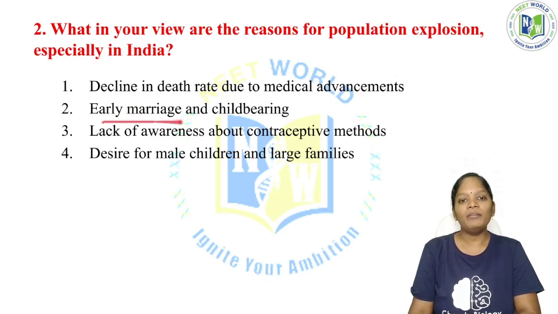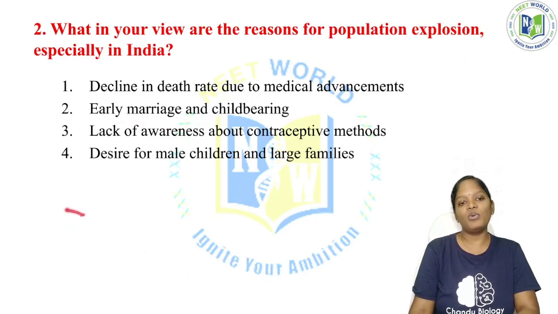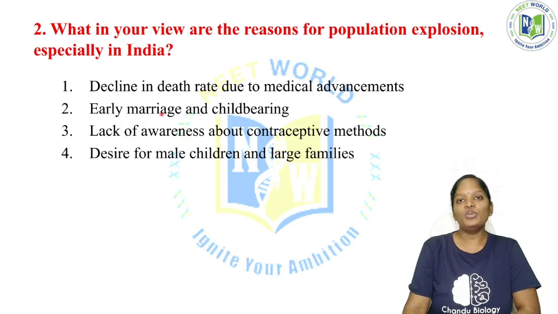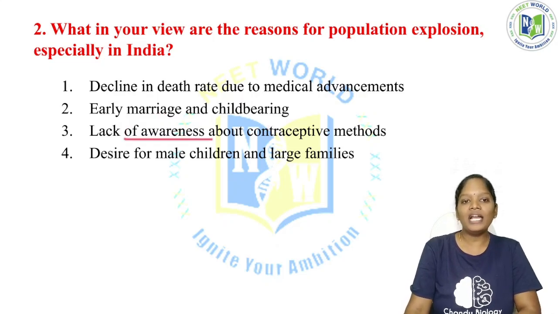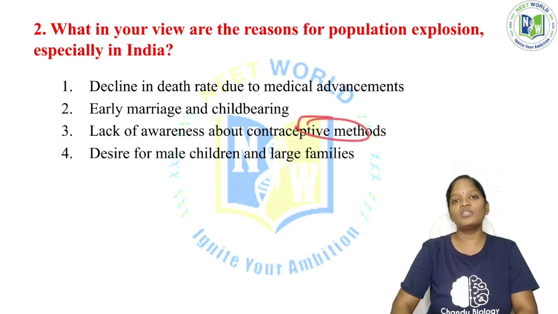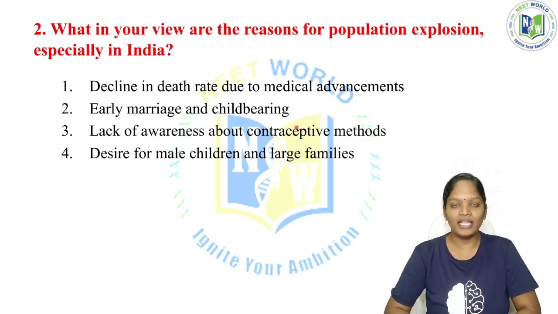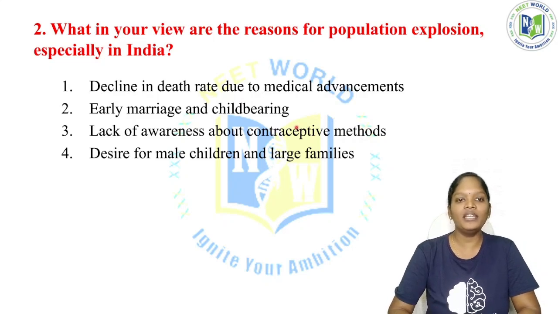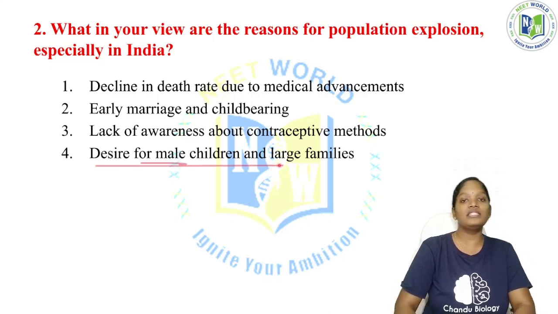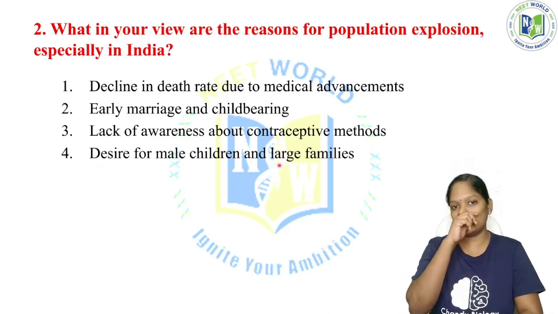Okay, now early marriage and childbearing. Early marriage means, maybe, in the early 20s. Early marriage leads to early childbearing. Now, lack of awareness about contraceptive methods. Nowadays it is not like that, but in the earlier period there was more population explosion. At that time there was no awareness about contraceptive methods, and there was a desire for male children and large families, and this is the greatest chaotic situation.